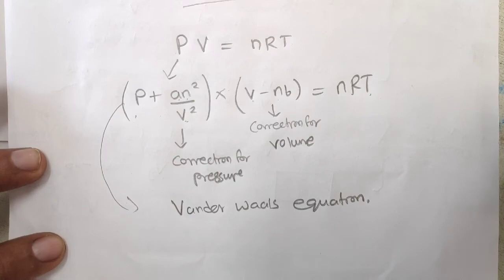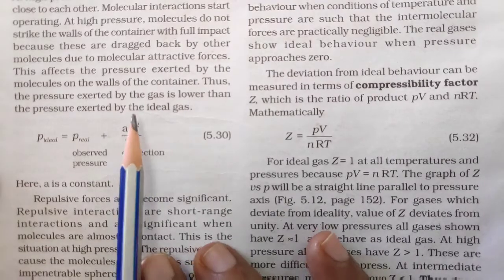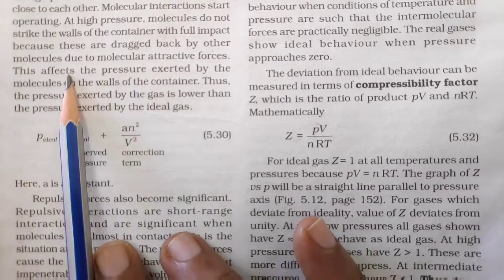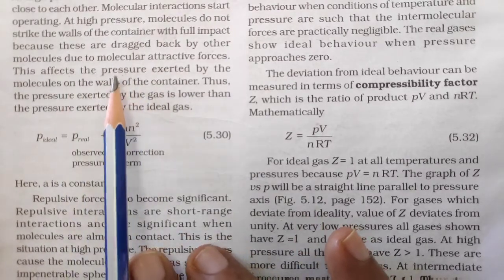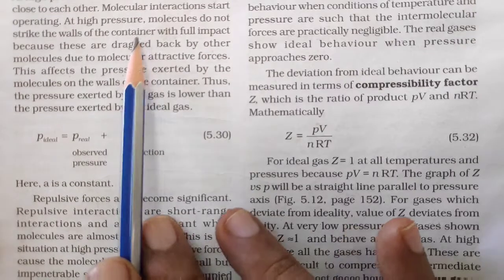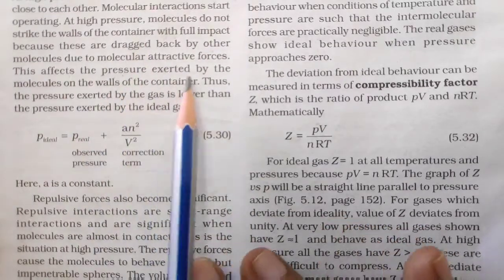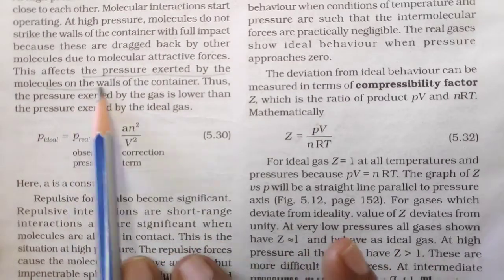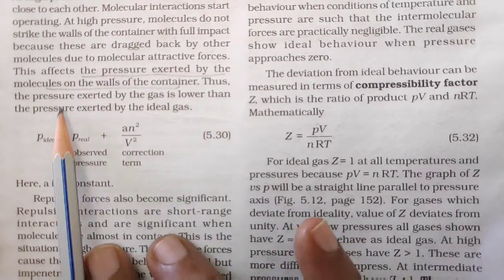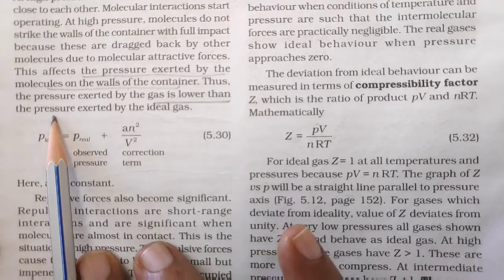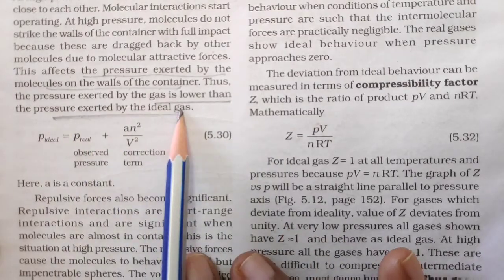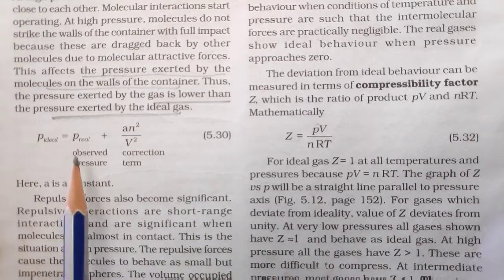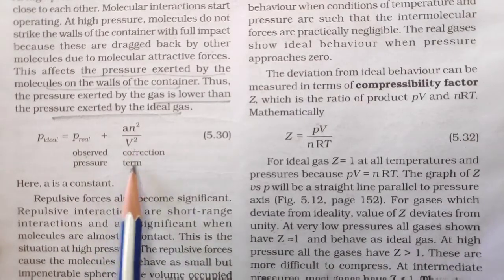Now we will go through your textbook for this. Okay, see. Here it is being explained what we have seen. The high pressure and high temperature affect the pressure exerted by the molecules on the wall of the container. This we have already discussed in the video. Thus the pressure exerted by a real gas is lower than the pressure exerted by an ideal gas. So this is the correction term for pressure.